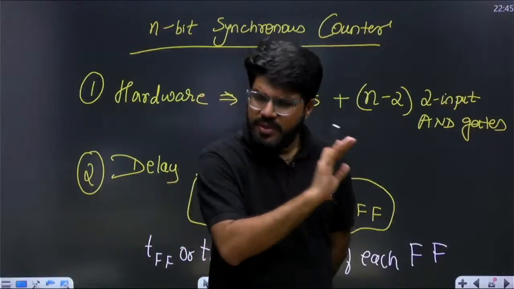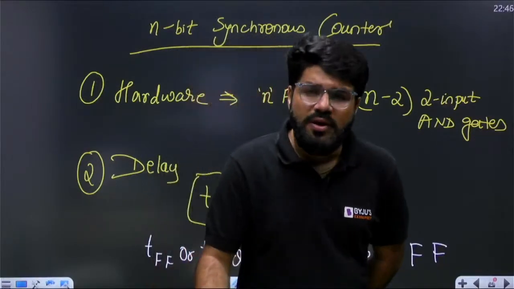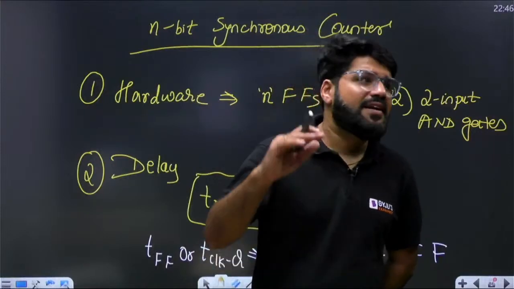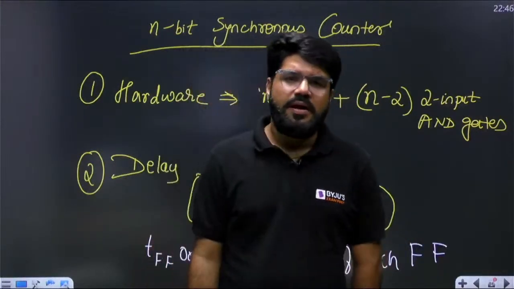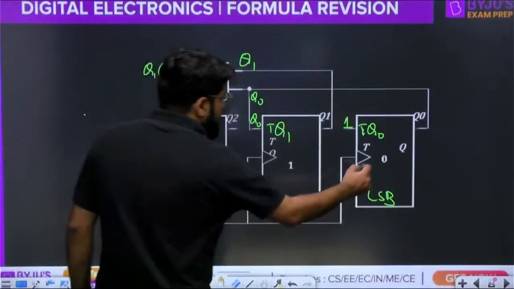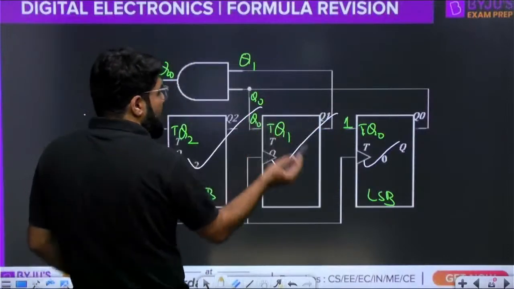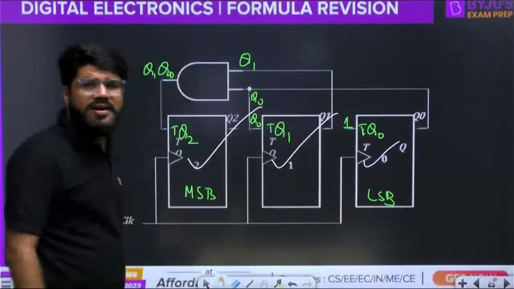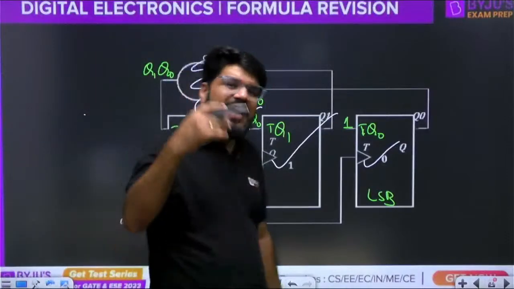The simple logic is, without drawing the timing diagram, because it is a synchronous design, all the flip-flops are active at the same time. So whatever time this takes, at the same time this is also active. So all will produce the output at the same time. I have neglected the delay of the AND gate, and that is actually negligible.